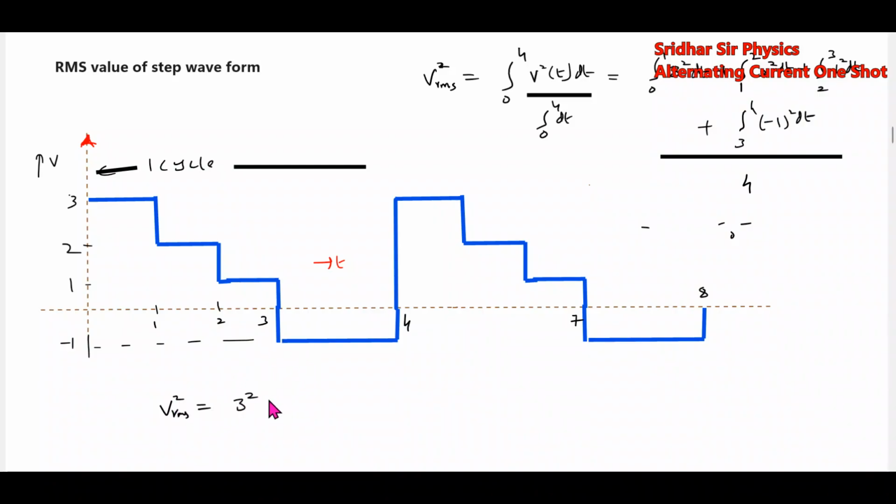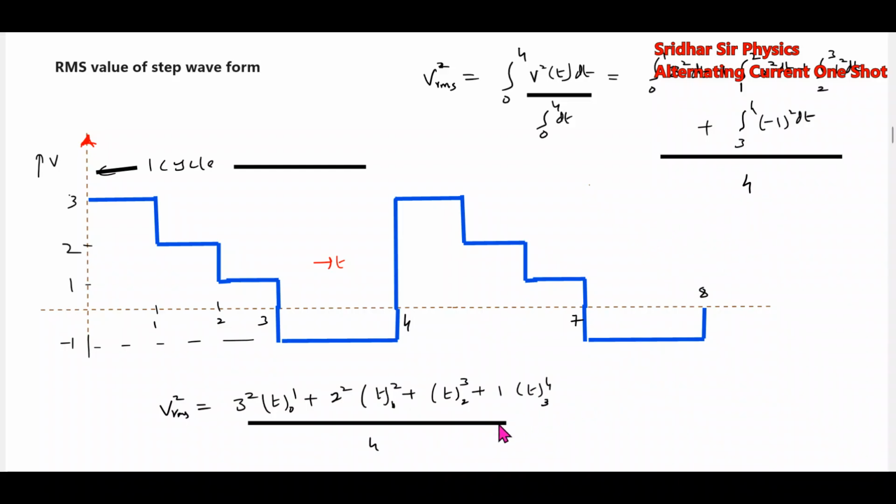VRMS square equals 3 square t from 0 to 1, 2 square t from 1 to 2, this will be t from 2 to 3, this will be 1, 3 to 4, divided by 4. 9 plus 4 plus 1 plus 1 by 4, that is 15 by 4.